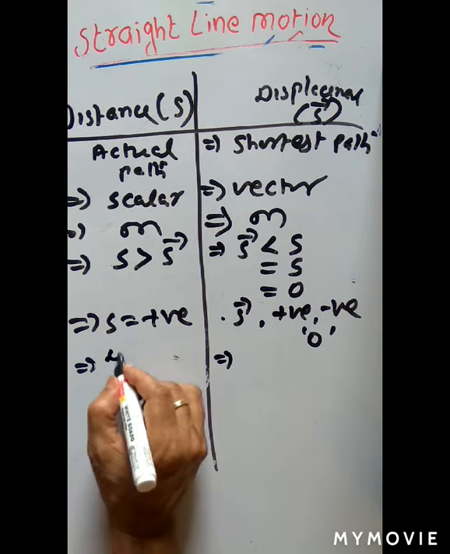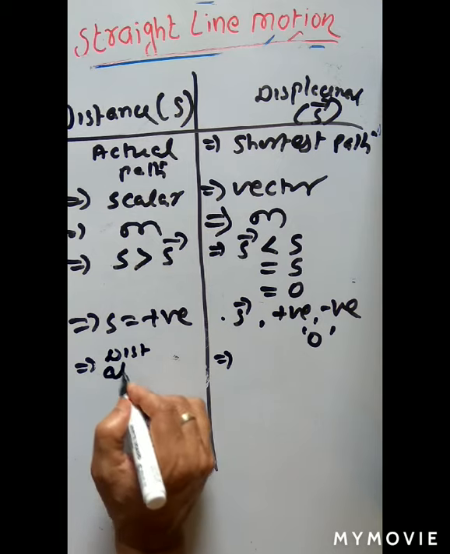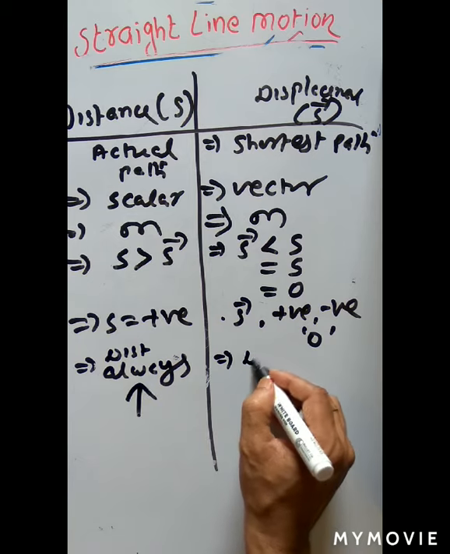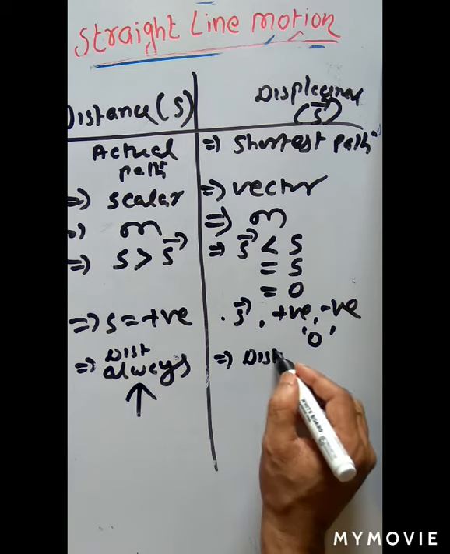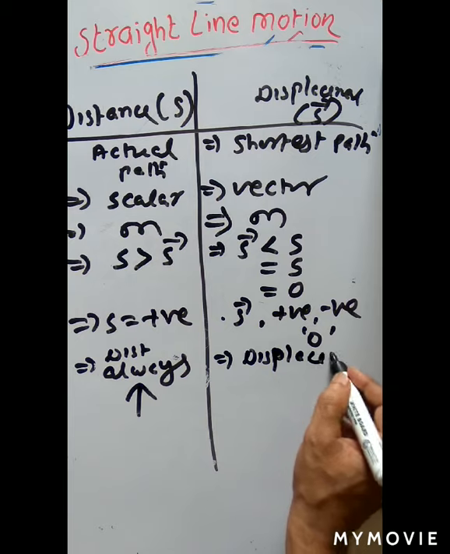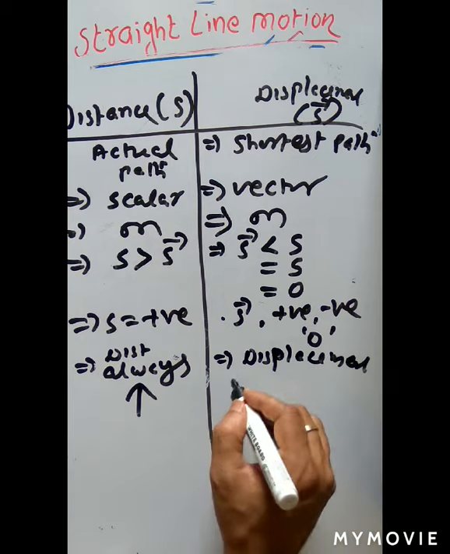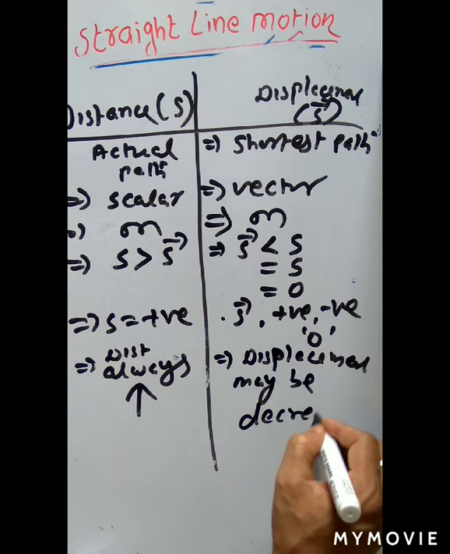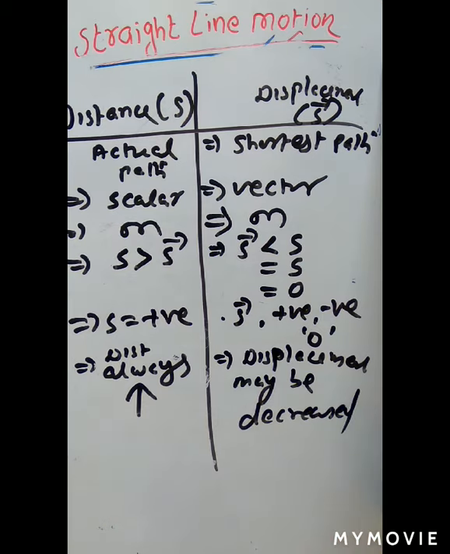You write, distance always increases. So here displacement may be decreased. Okay, so this is about distance and displacement. Very important concept you have to remember.